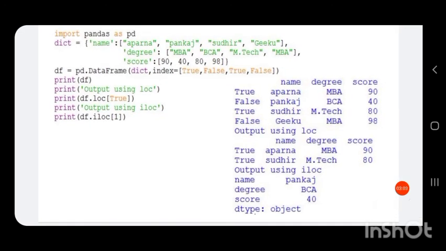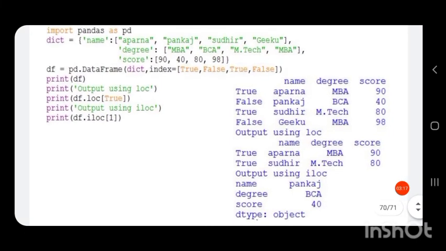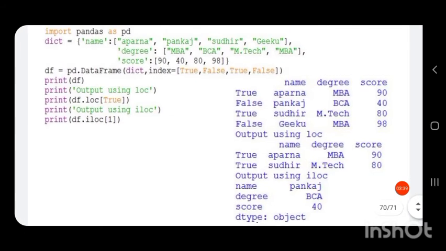Let us see an example of that. For that, first import pandas as pd. Then we have a dictionary, dict, equal to: name is the key, and its corresponding value is a list containing the names of different students. Then degree is another key, and its corresponding value is a list containing different degrees. Then score is another key, and its value, in square brackets, is a list containing the scores in the different degrees.